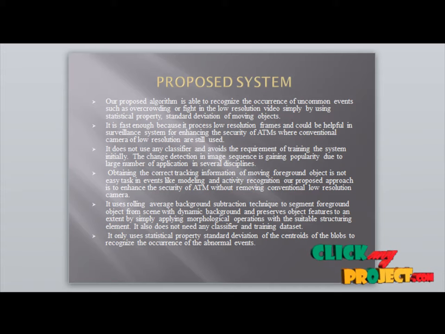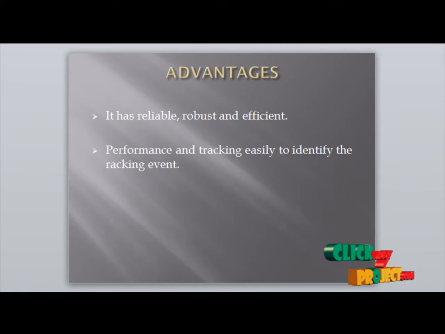The algorithm uses rolling average background subtraction to segment foreground objects from the dynamic background of the scene, then extracts object features by applying morphological operations with a suitable structuring element. It uses only statistical properties and centroids to recognize abnormal events. Advantage: it has reliable, robust and efficient performance, and tracking easily identifies the event.